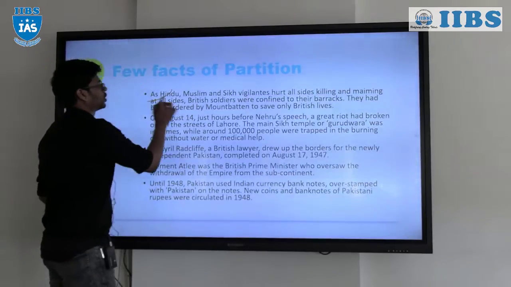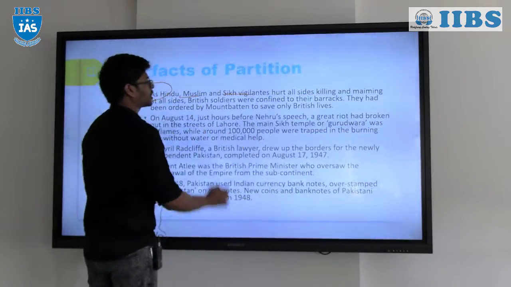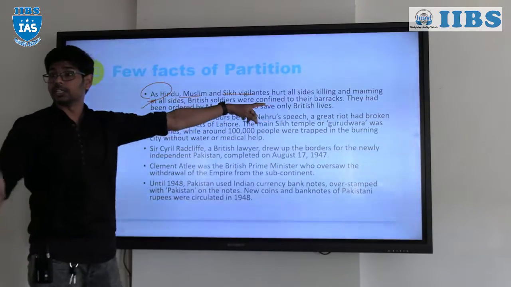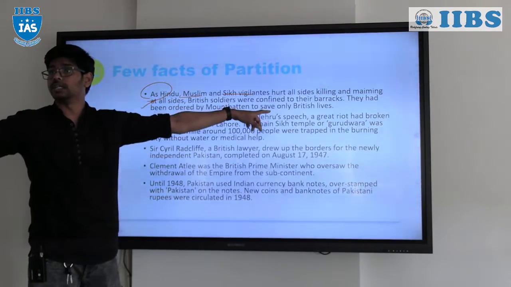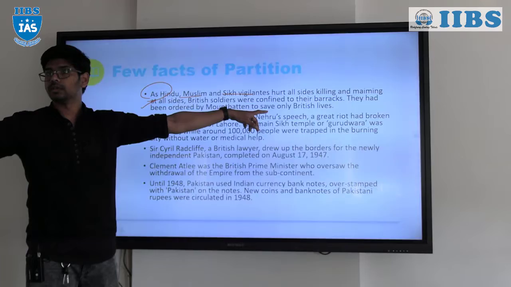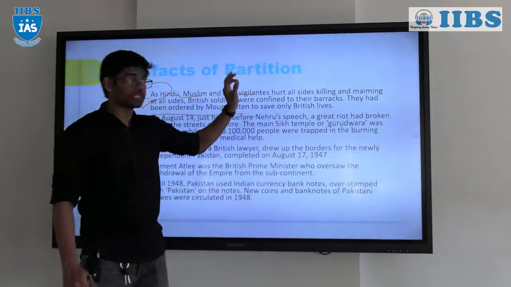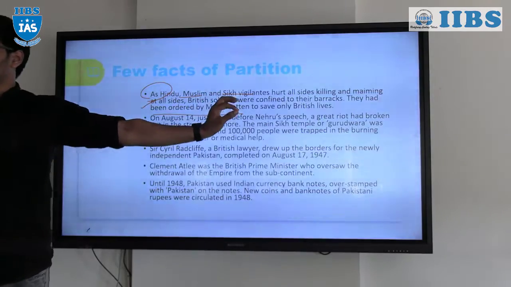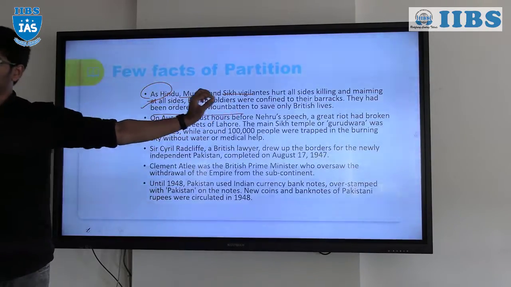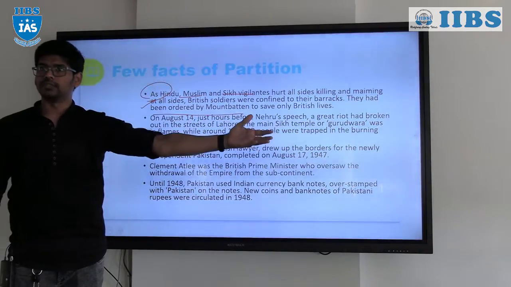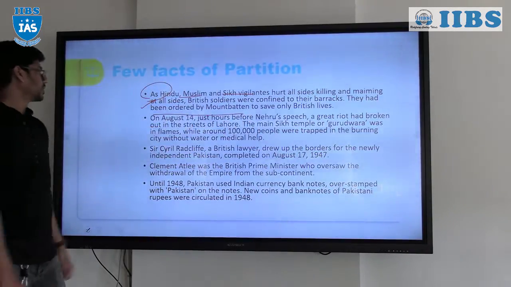And as Hindu, Muslim and Sikh vigilantes were killing on all sides, the British soldiers were confined to their barracks. The British soldiers never participated in controlling the mob, right? The British barracks were ordered by Mountbatten to save only British lives, right? So whatever problems India is facing, that is a result of the British, right?